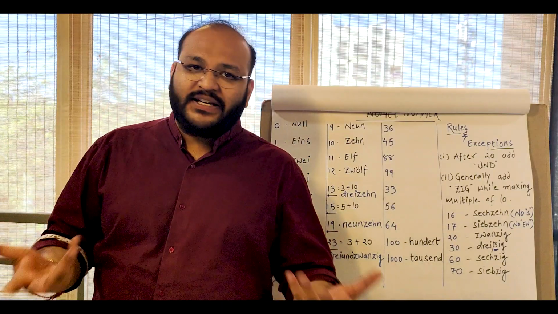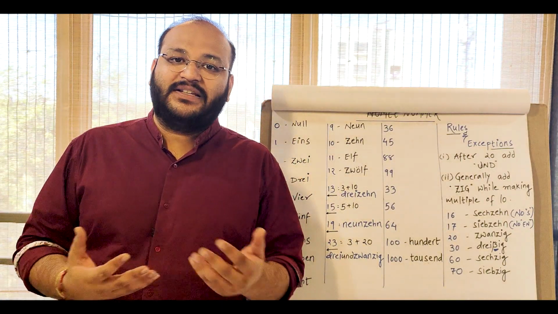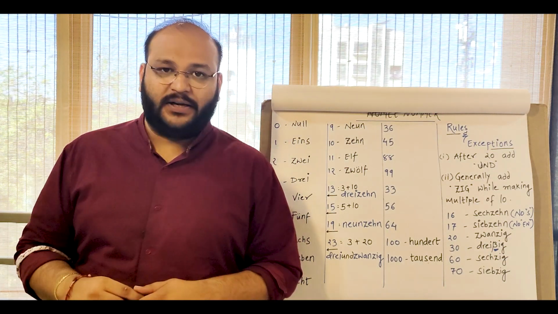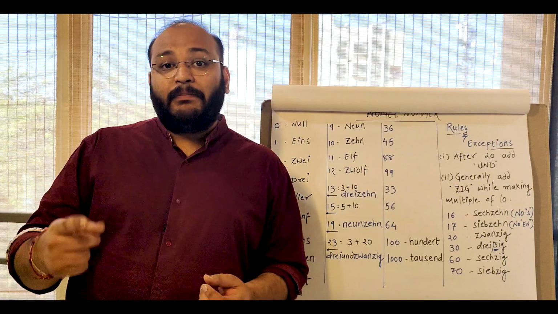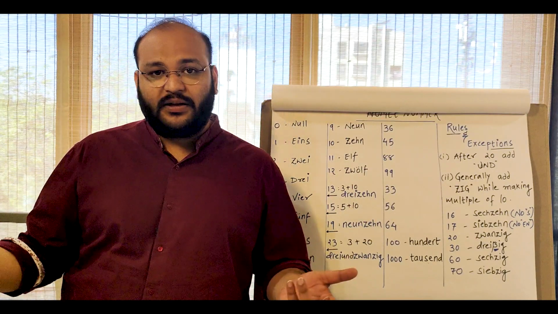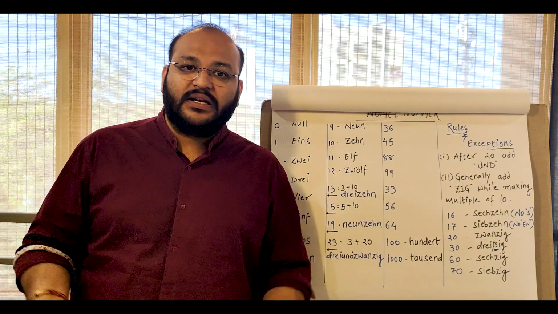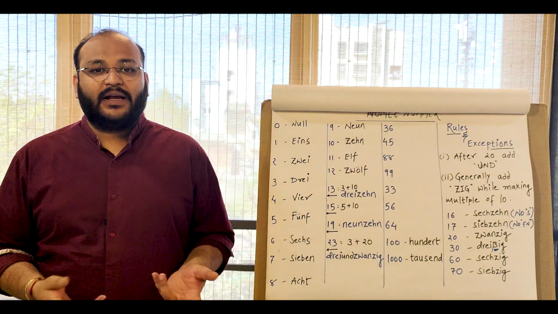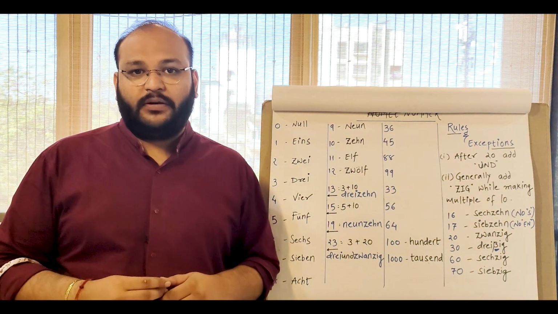And all those unit digits we already know, it's from 1 to 9. We already know that. So the only thing that we don't know is their multiples of ten, like 20, 30, 40, 50, 60. If we know that, then that's it. We are ready to know any number in German.